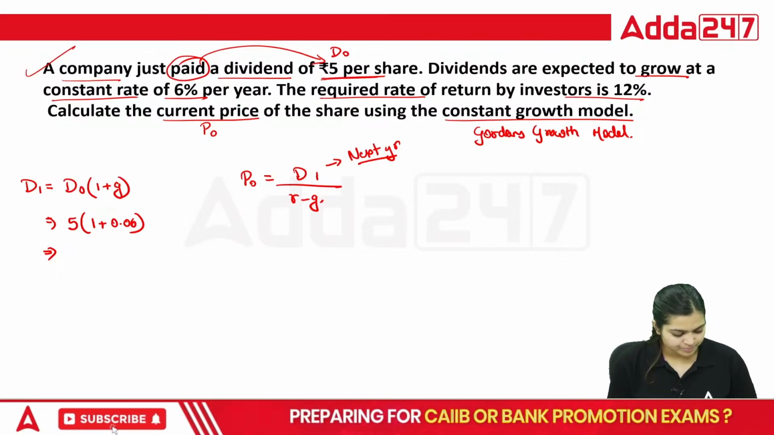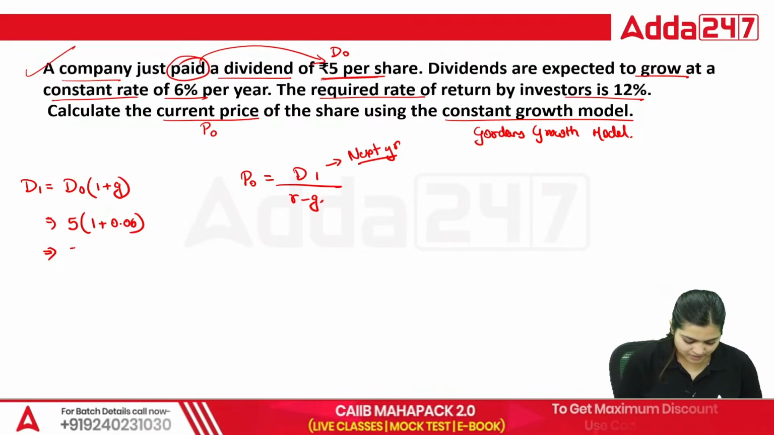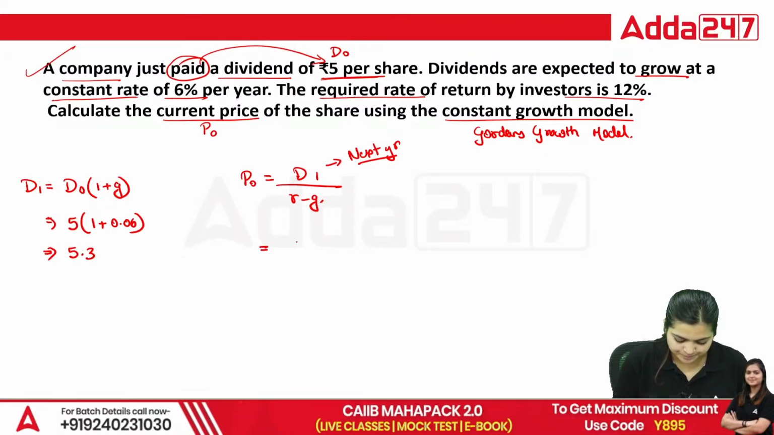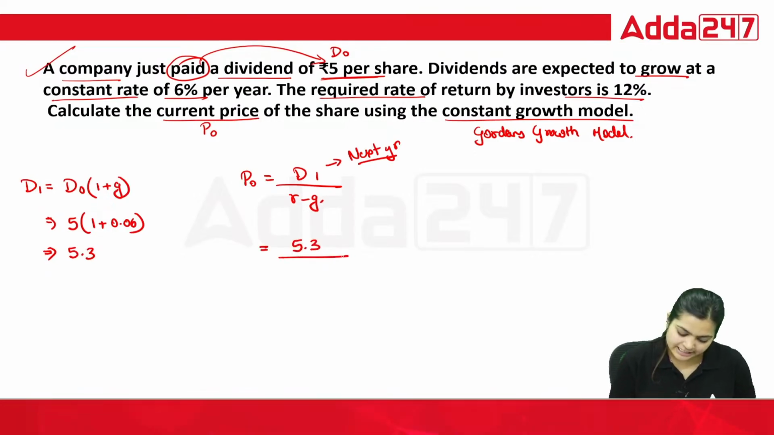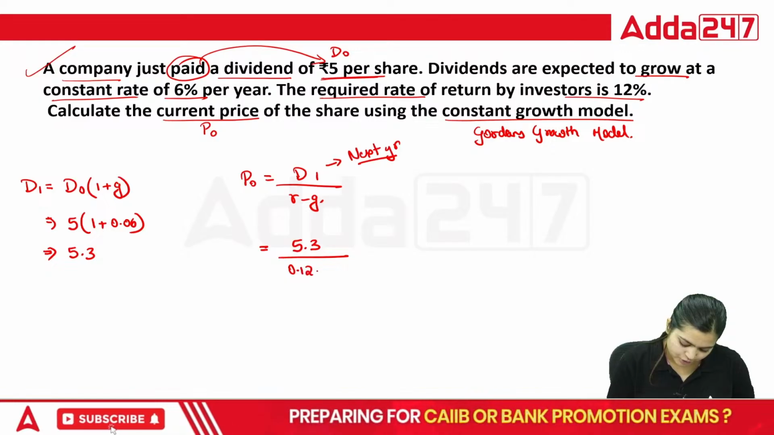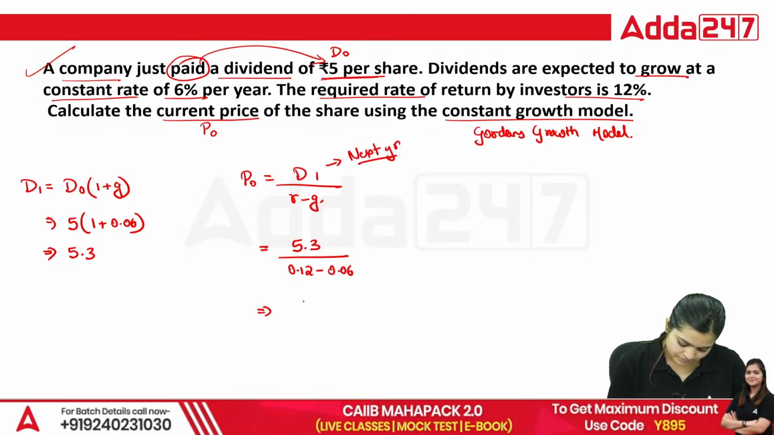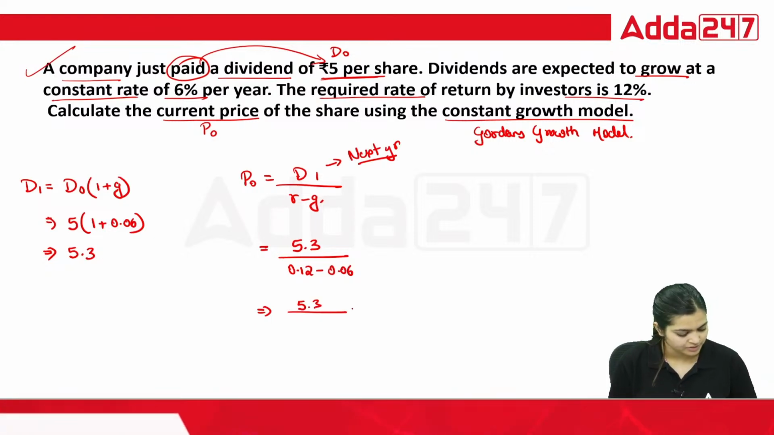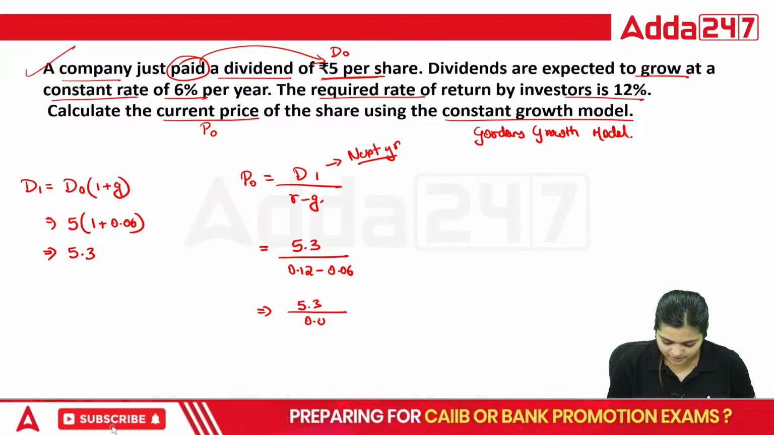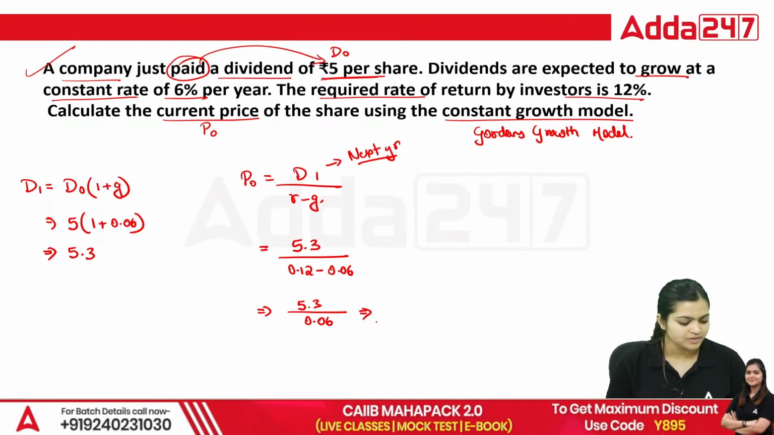5 into 1.06. So next year dividend is going to be 5.3, divided by R, 0.12, minus G, that is 0.06. So 5.3 divided by 0.12 minus 0.06, that is going to be 5.3 divided by 0.06.